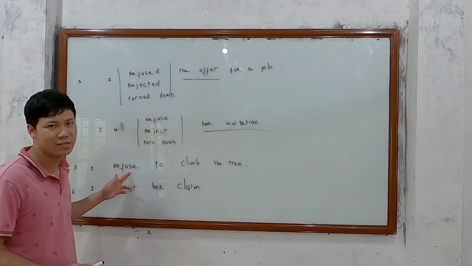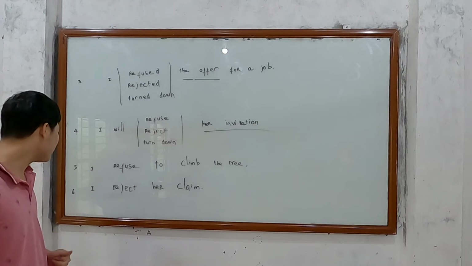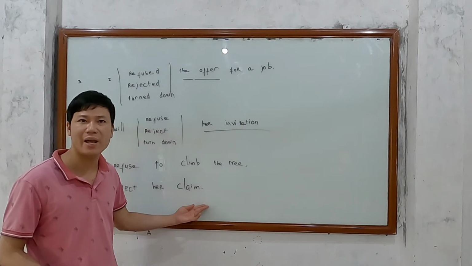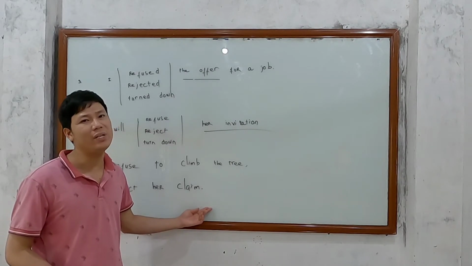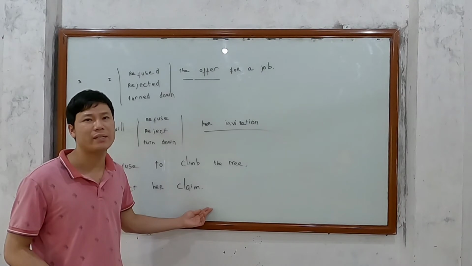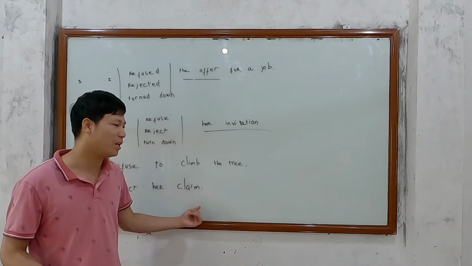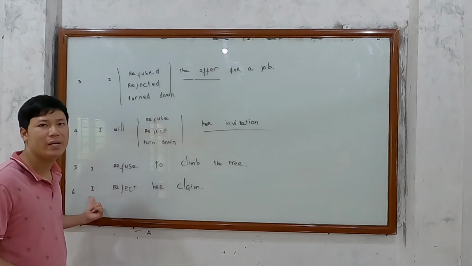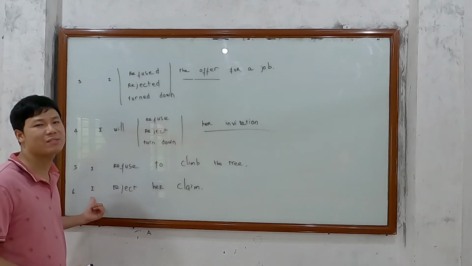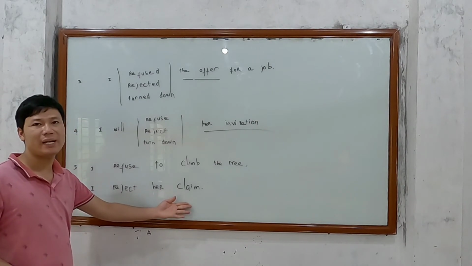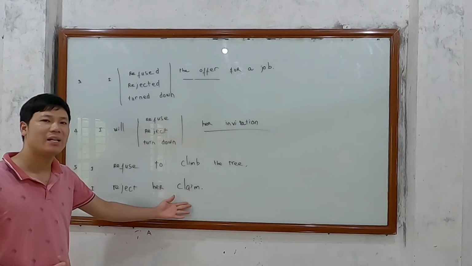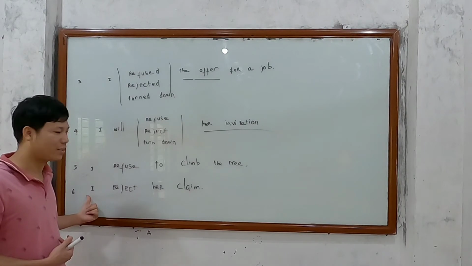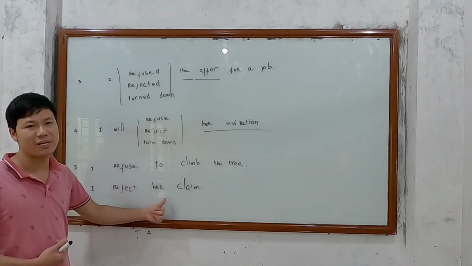Reject is wrong here. The last sentence: I reject her claim. Her claim? We couldn't imagine what specific action it is. We couldn't associate her claim with any specific action, so we are likely to use reject. I reject her claim.